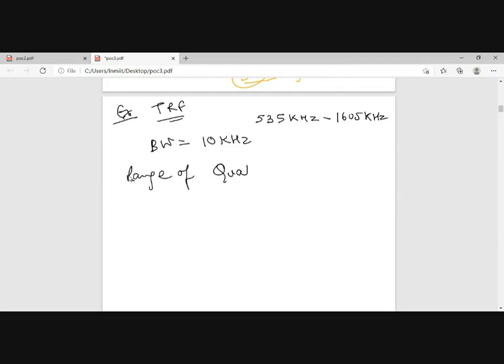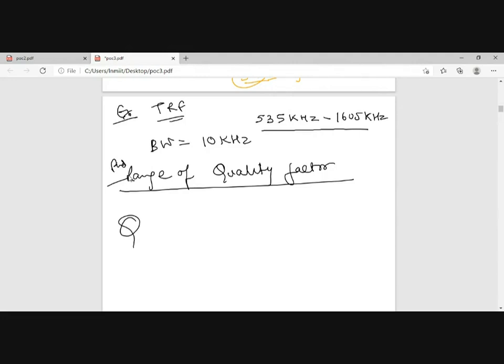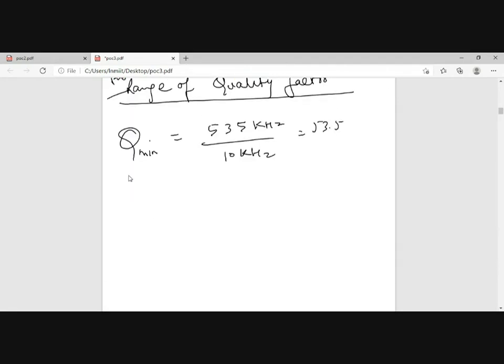In this question, it is asking the range of quality factor. So you have to find the range of quality factor for such an AM receiver which has a frequency range of 535 kilohertz to 1605 kilohertz. Quality factor minimum will be equal to 535 kilohertz divided by 10 kilohertz, that will be 53.5.